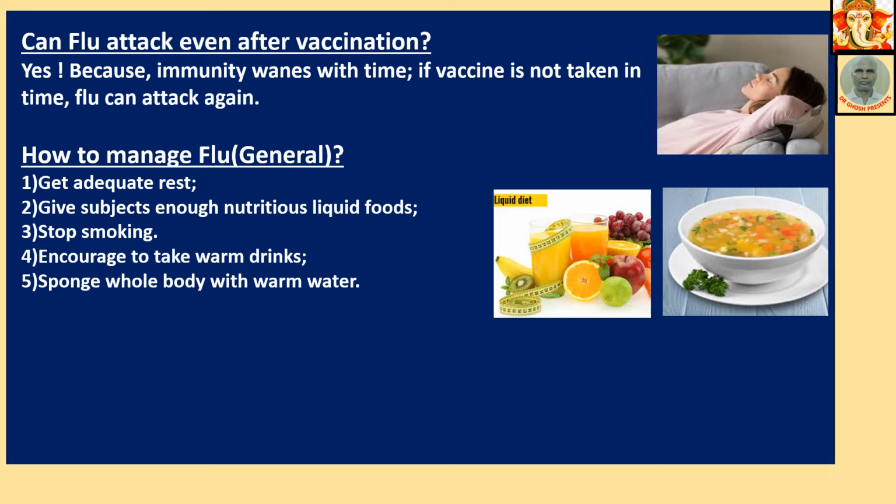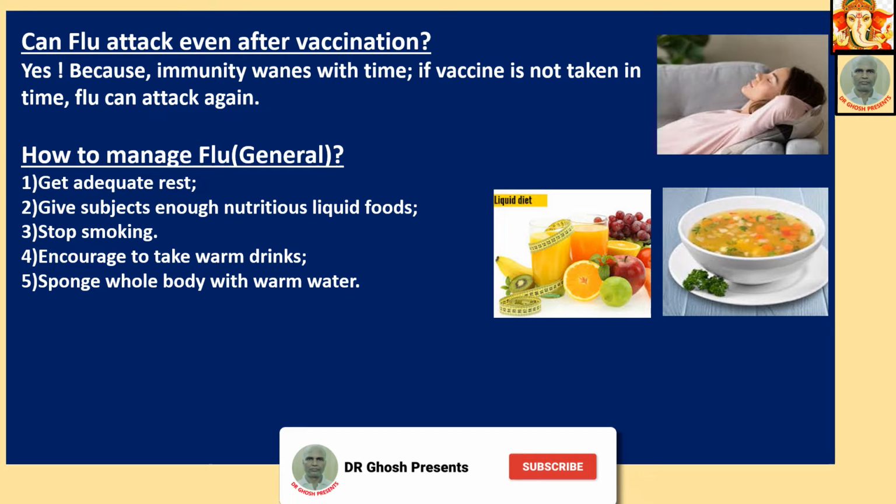How to manage flu? General management. Number 1, get adequate rest. Number 2, give subjects enough nutritious liquid food. Number 3, stop smoking. Number 4, encourage to take warm drinks. Number 5, sponge whole body with warm water.